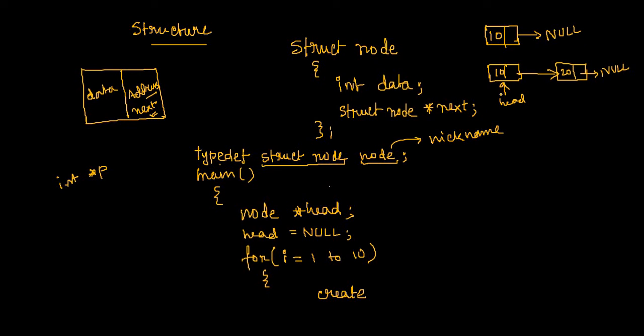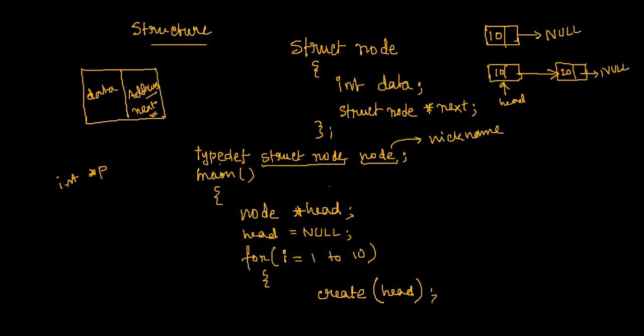So the content of head will signify whether the create function is called the first time or not. That's why my suggestion is that you should pass this head within the create function. Fine.